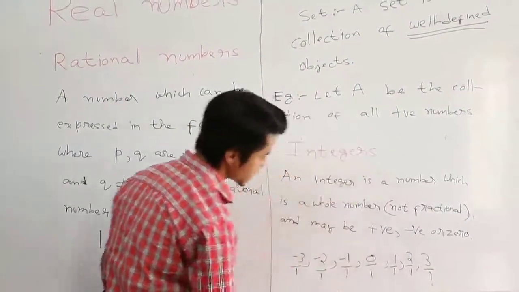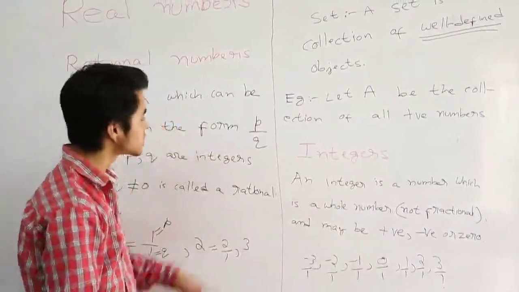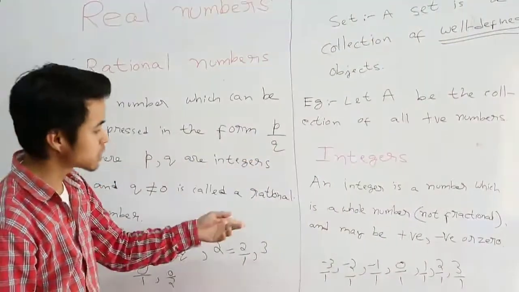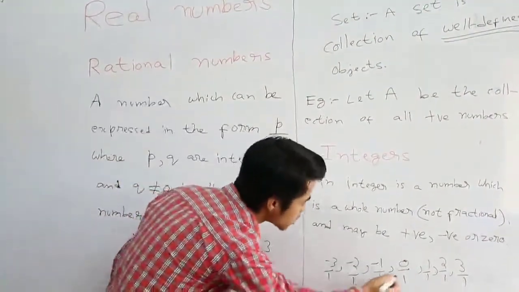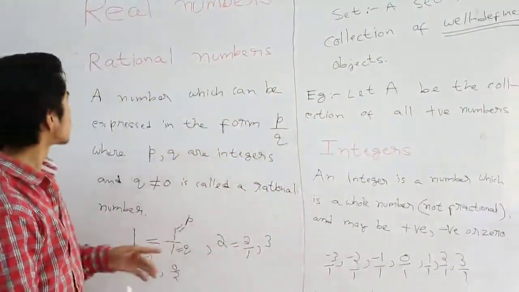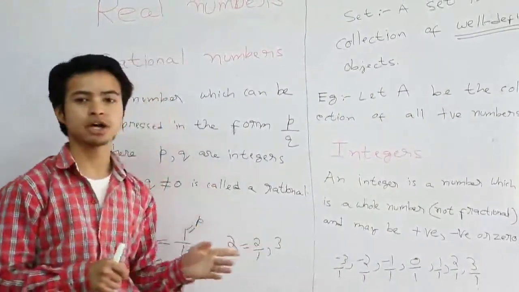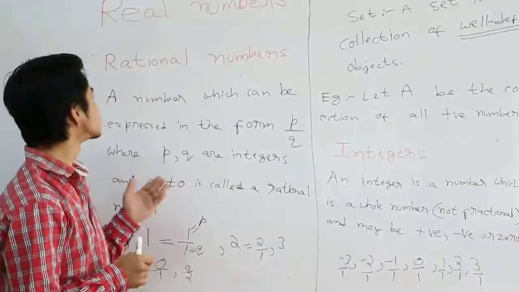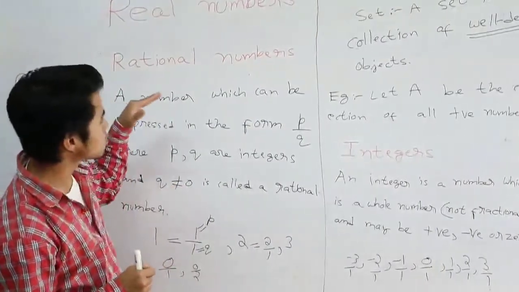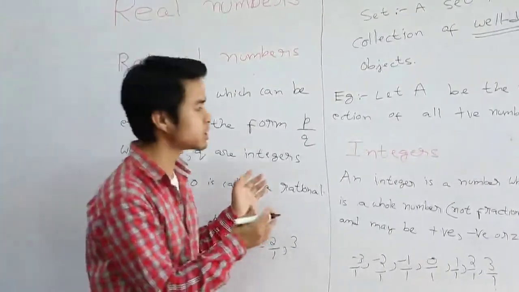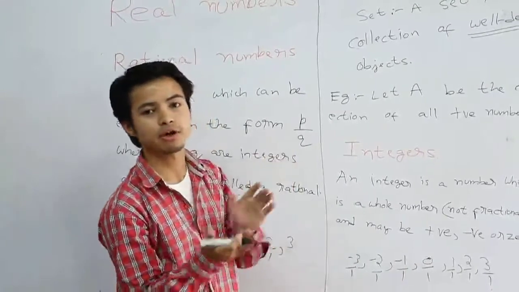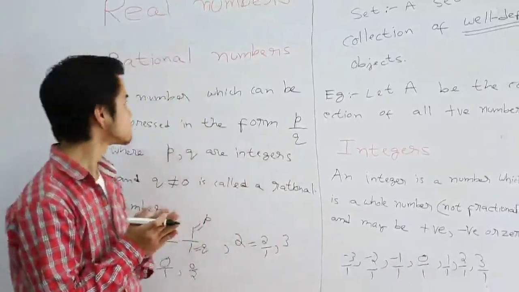So we clearly see that integers also can be expressed in this form, P by Q, where P and Q are integers and Q is non-zero. So we see that natural numbers, whole numbers, and integers are also rational numbers. So all these can be included or grouped together in the set of rational numbers. Alright?